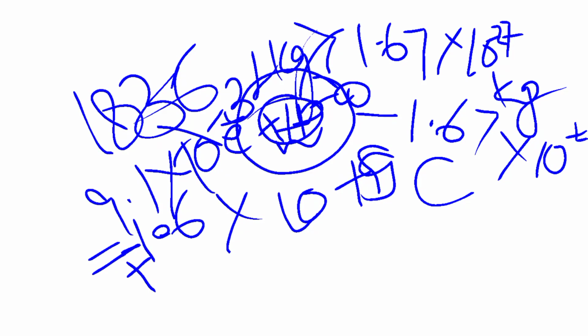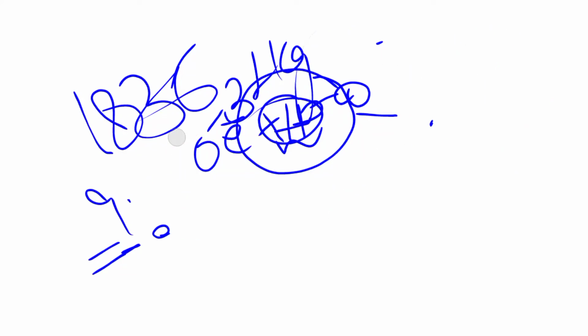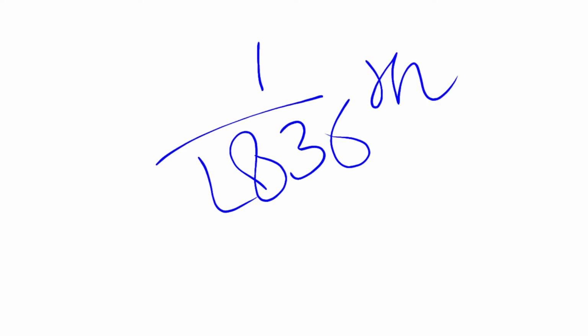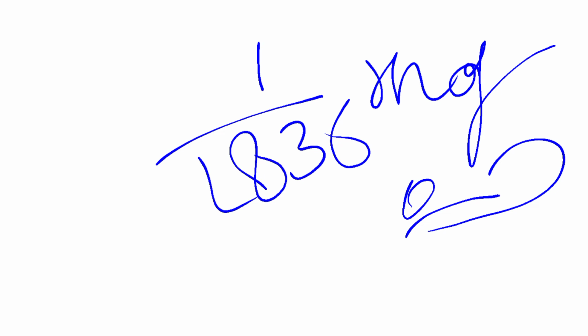Let me remove all these things, this is creating a mess. The mass of an electron is 1 by 1836 of the mass of a proton. Okay, so now let's move ahead.